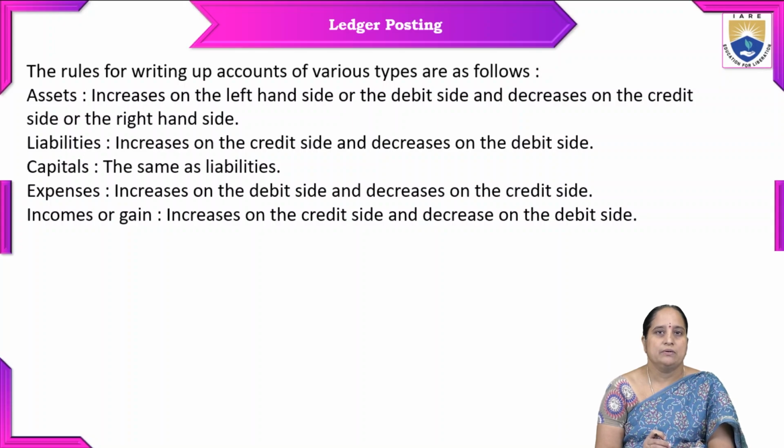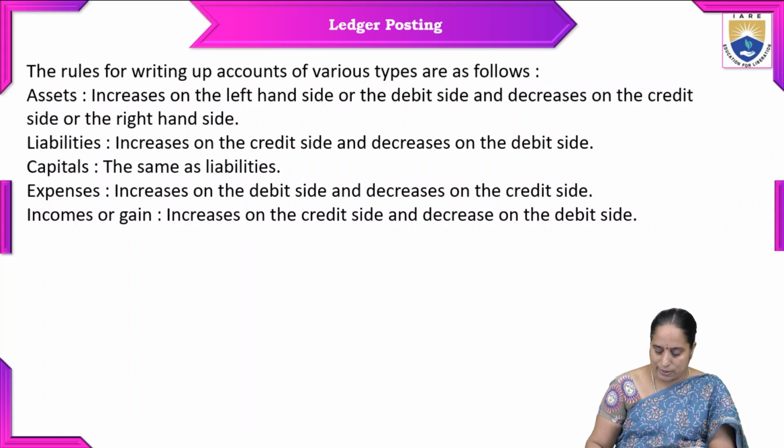Coming to capital, the same rule applies: an increase in capital is mentioned on the credit side, and a decrease on the debit side of the ledger. Expenses increase on the debit side and decrease on the credit side, whereas incomes or gains increase on the credit side and decrease on the debit side. So while posting financial transactions from journal to ledger, one should remember these rules.